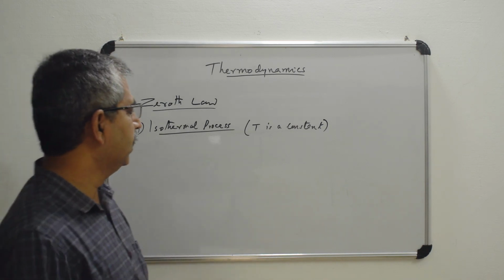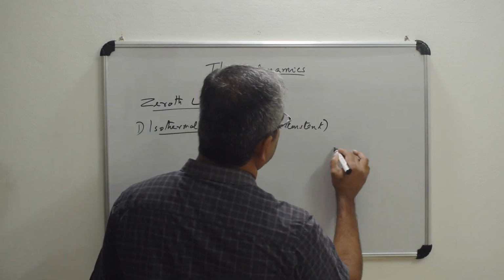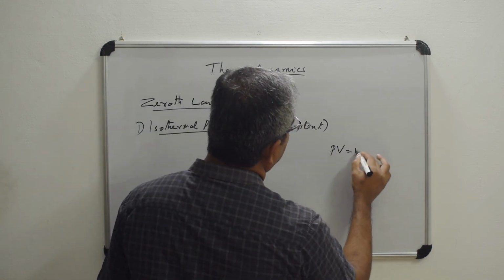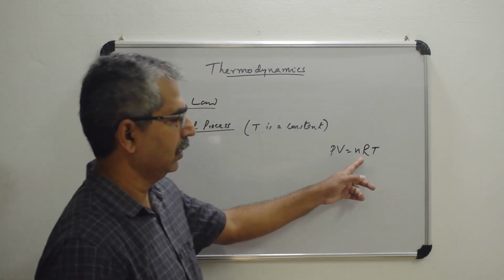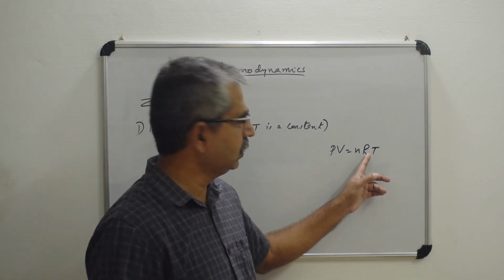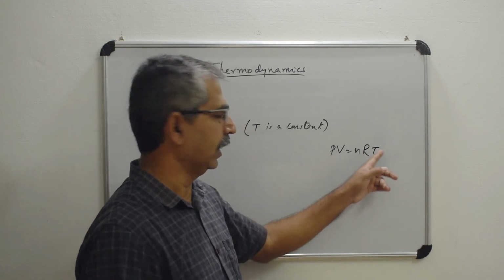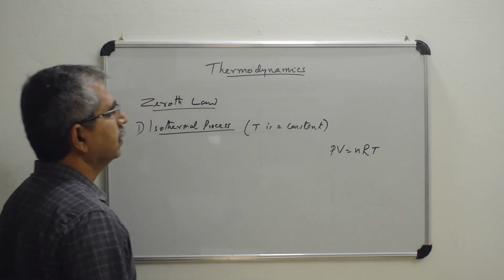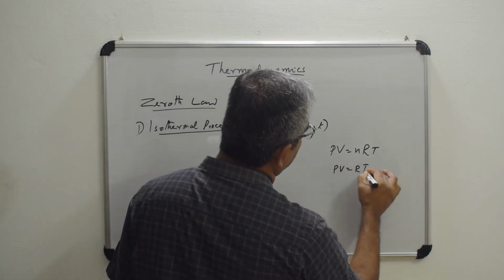Now, what is the equation for an ideal gas? We have the equation PV equal to nRT, where R is the gas constant and n is the number of moles. For 1 mole, the equation will be PV equal to RT.